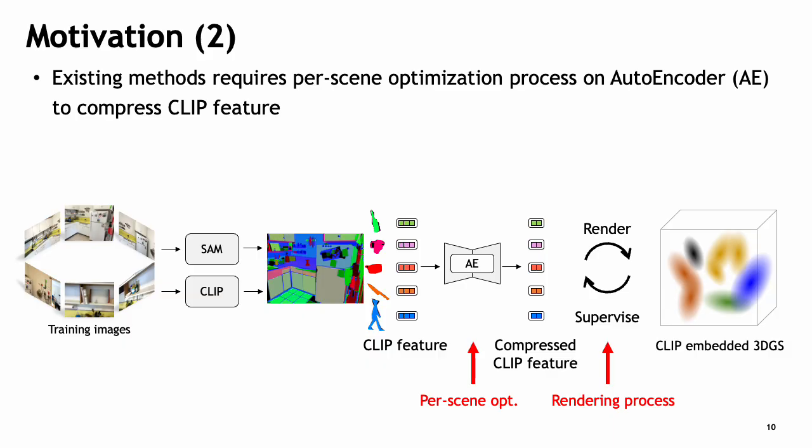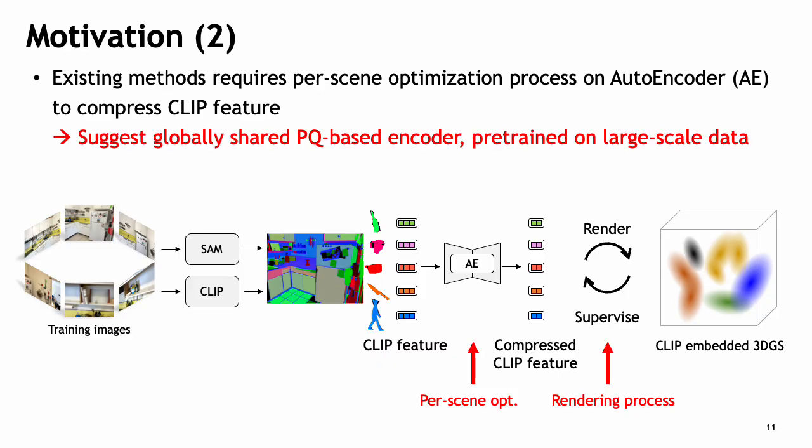Another drawback is the need for per-scene optimization of the autoencoder to compress CLIP features, limiting its scalability and generalizability to new scenes. To bypass this, we suggest a fixed, globally shared PQ-based encoder, which is pre-trained on a large-scale image dataset, which saves the time required for training each case.